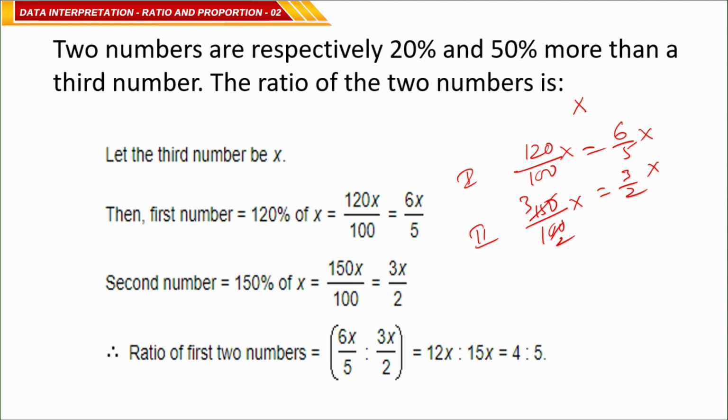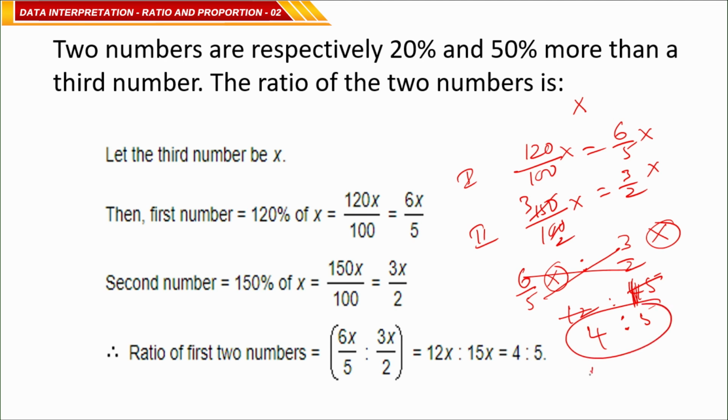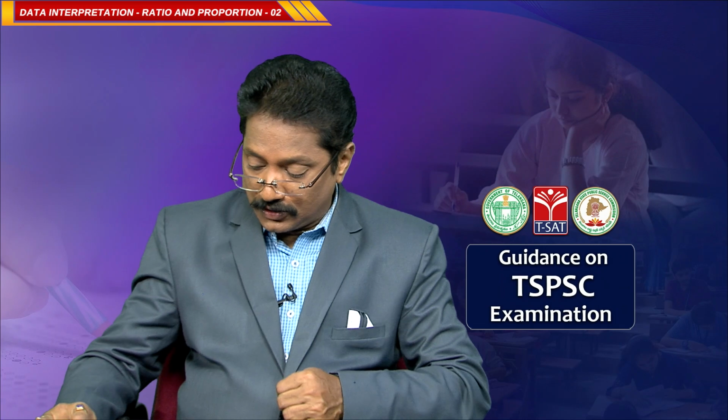The ratio of the two numbers is required, means 6 by 5 x is to 3 by 2 x. So this x and this x get cancelled. You can say it as 6 by 5, 6 2s are 12, 3 5s are 15, means 12 is to 15, you can say 3 4s are 12, 3 5s are 15. So the ratio is 4 is to 5, correct? Clear? Okay. Now, going to the next one.